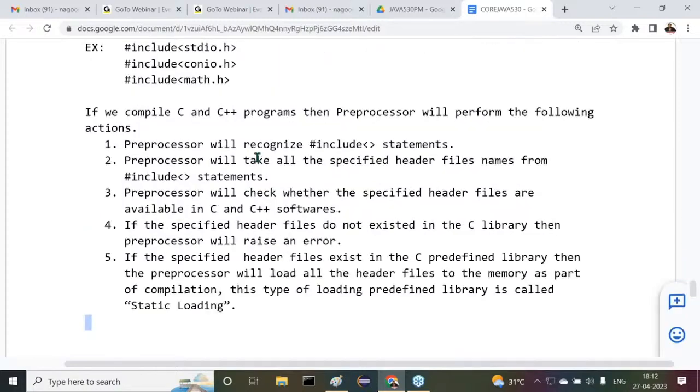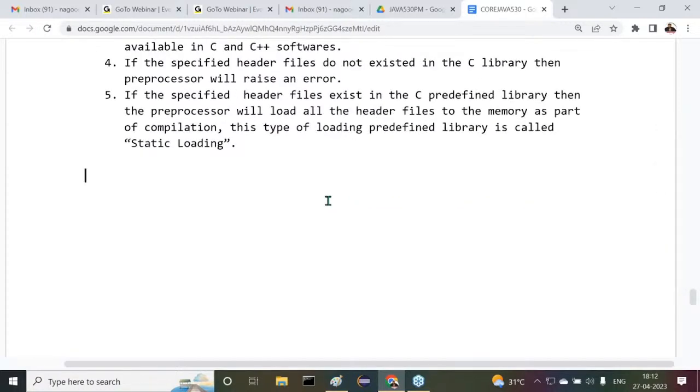Now tell me here, what is the conclusion I'm telling there? Conclusion, not the point, conclusion now. By seeing all these points, what is the job of the preprocessor in C and C++ applications? The job of the preprocessor in C and C++ applications is to recognize hash include statements in order to load header files content to the memory.